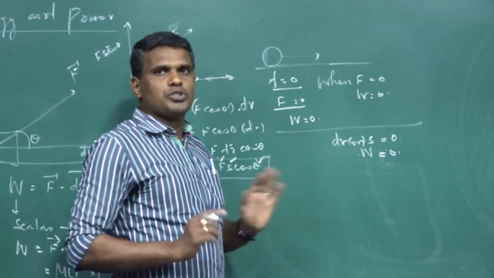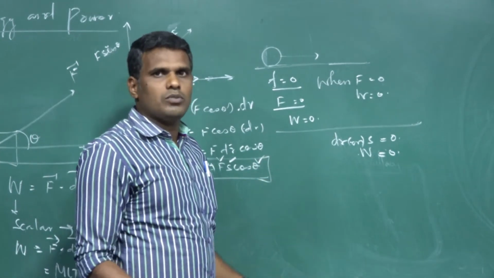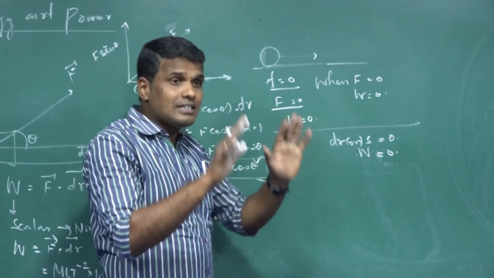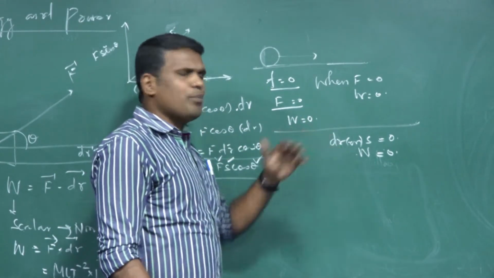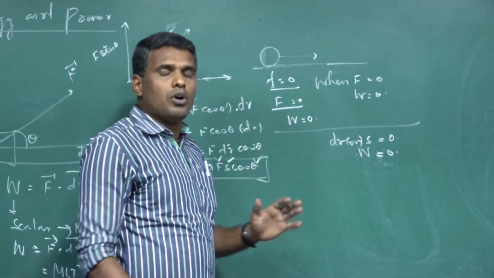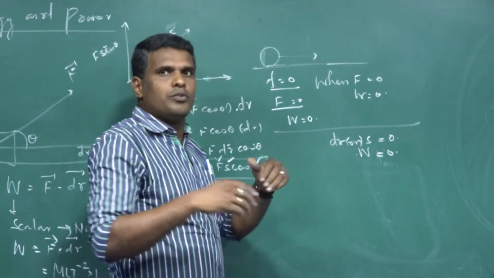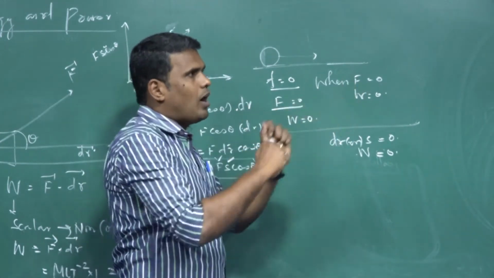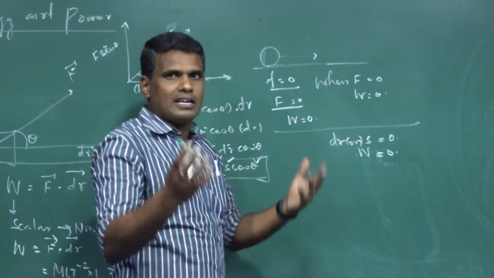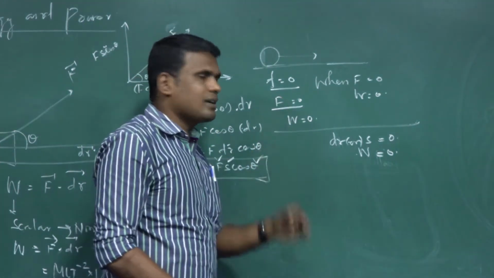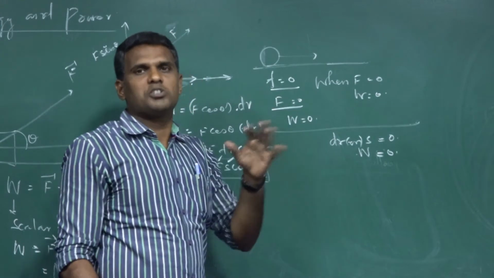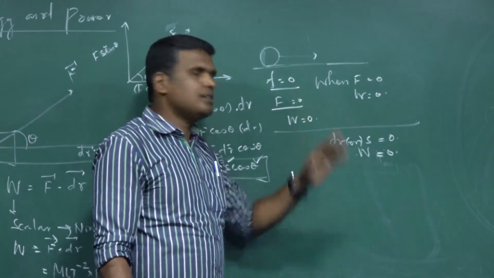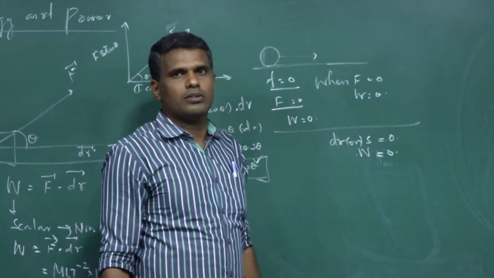For example, you are pushing a wall. The wall does not move, but you are applying a force. The wall remains rigid and it stands still. So what is the amount of work done by you? 0. Though generally, in everyday context, you say that I am pushing the wall, I am doing some work. No, not exactly. In physics terminology, work done is 0 as there is no displacement. If displacement is not there, work done will be 0.